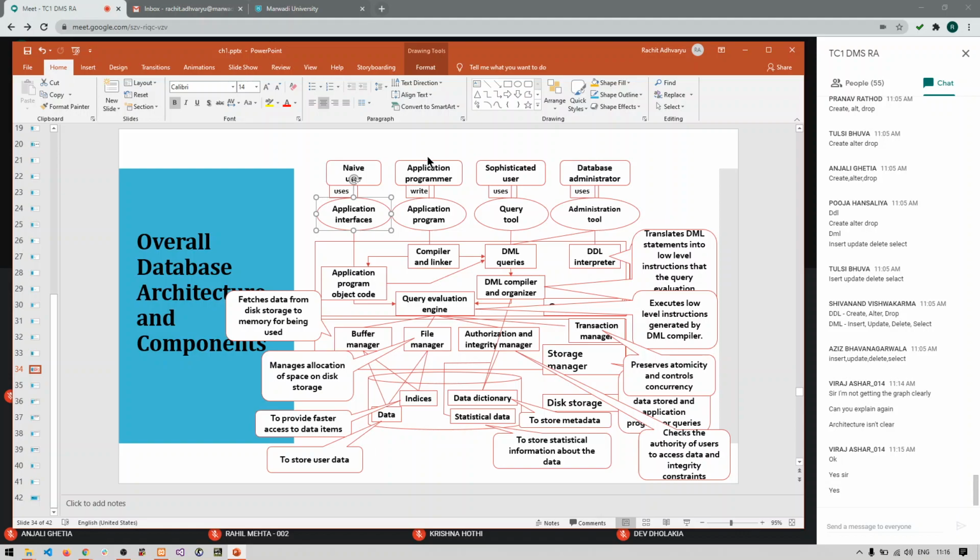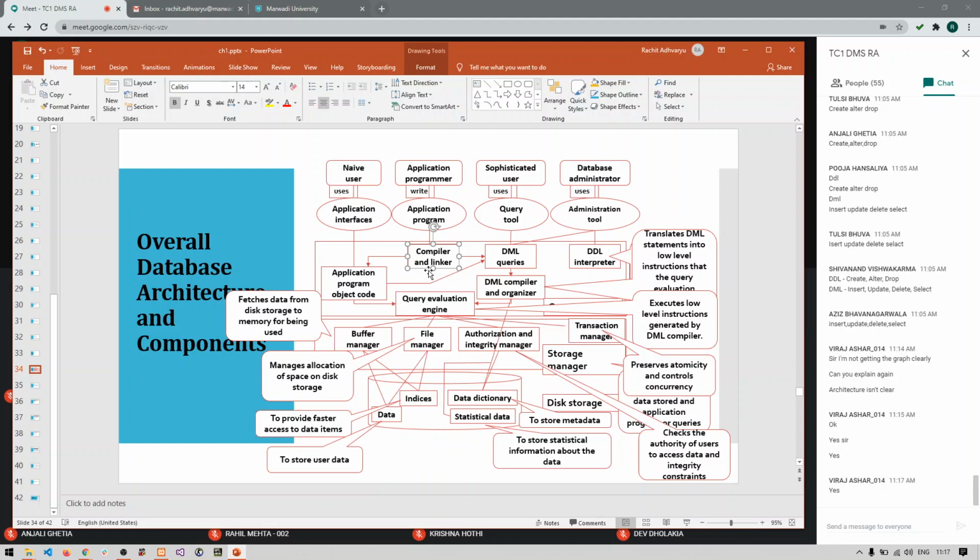Then application programmer. Application programmer has already written this code. So they are going to use the compiler or linker to compile their codes and execute it. So whatever code has been written in Java or in C or in PHP, all the codes will be compiled for execution. Is that clear? Everyone, I am repeating for everyone. Just tell me if you have any queries in this part right now.